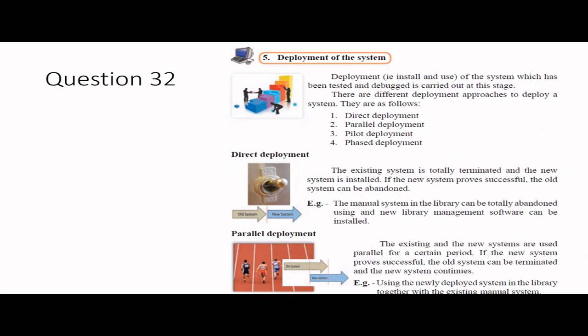The first is direct deployment. That means you have an existing system and a new system. The existing system will be totally stopped, terminated, and then you install your new system. If the new system is successful, you can carry on. There are good things and bad things in all these deployment mechanisms. A good thing is that it's very cost efficient, because you don't maintain two systems in parallel. You terminate the existing system and just follow the new one. That's one of the benefits.